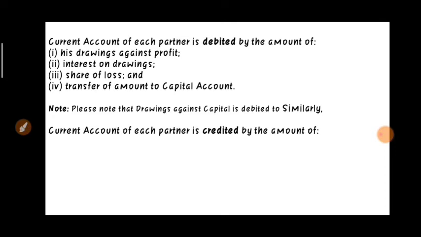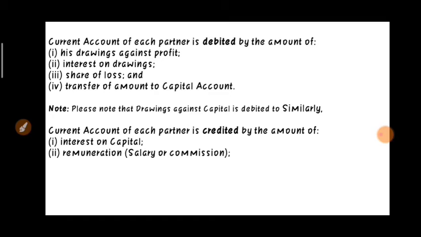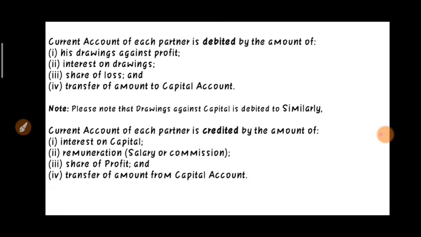Now what comes under the credit side? Interest on capital, remuneration if any partner is getting salary or commission, share of profit, if our profit and loss appropriation account shows profit, it will come under the credit side. Then transfer of amount from capital account, if our capital account has been transferred by some account which is being debited somewhere, it will come under the credit side.